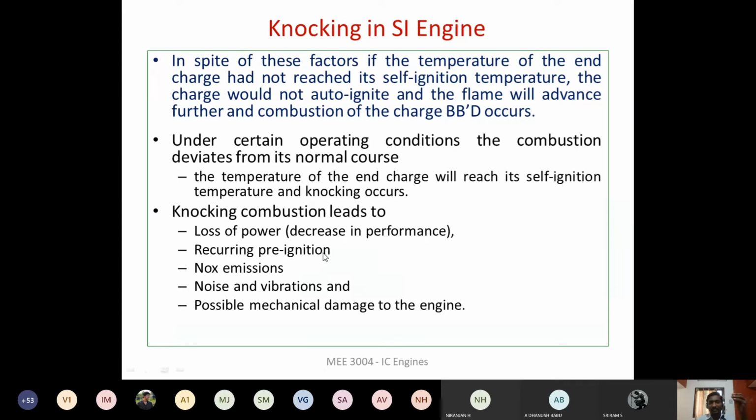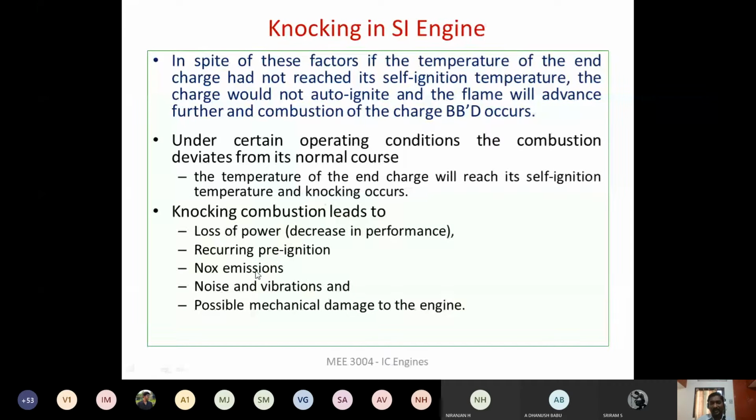There are other regions also where you can have a higher temperature. Wherever you have the higher temperature, whenever the air fuel mixture enters the engine cylinder, pre-ignition can happen. So that pre-ignition is also a problem.